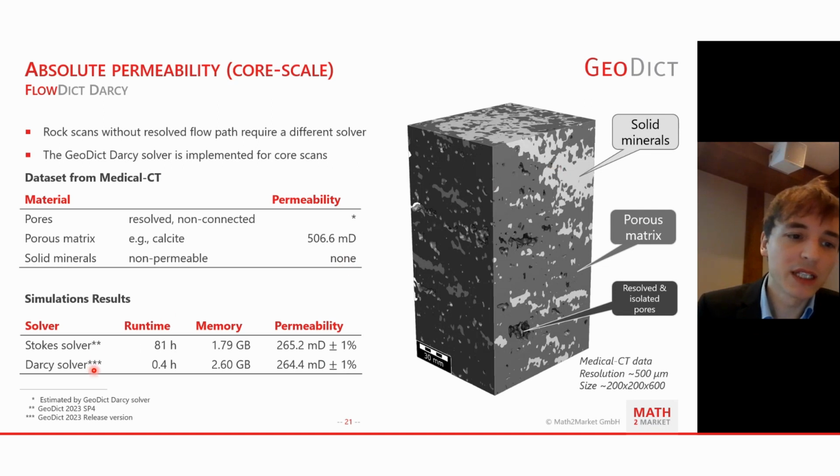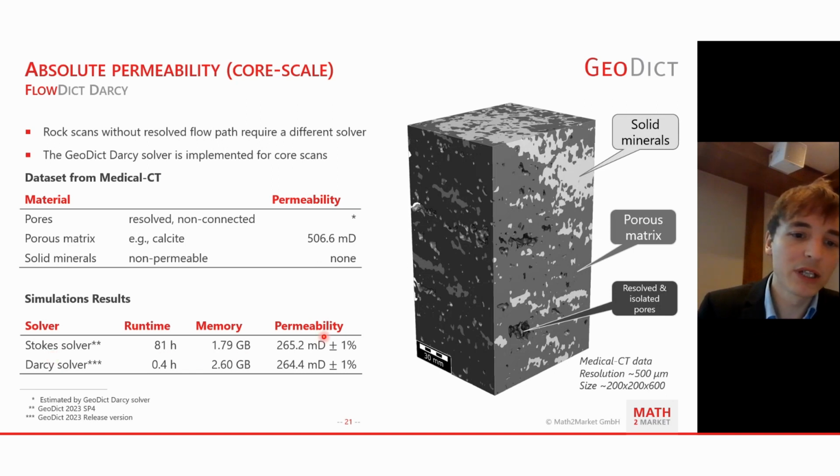And for that, we have a dedicated solver that is called the Darcy solver. It is much faster than the Stokes solver, which can also be used for that case, but was usually built for resolved pore structures. So the Stokes solver is extremely fast for resolved cases where you do not have too much porous permeability available, while the Darcy solver is for cases where you have only unresolved porous materials available.